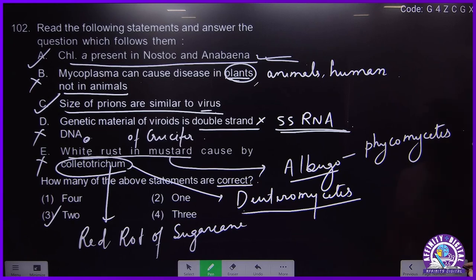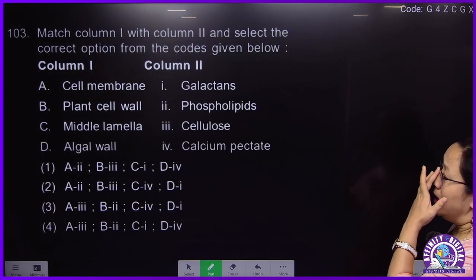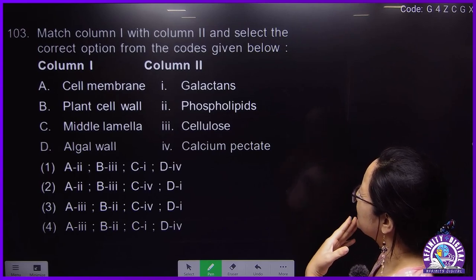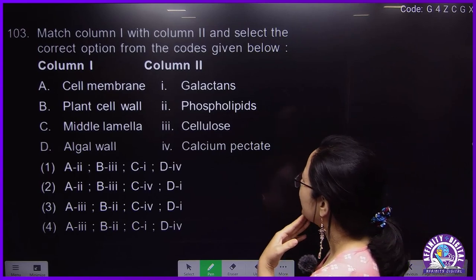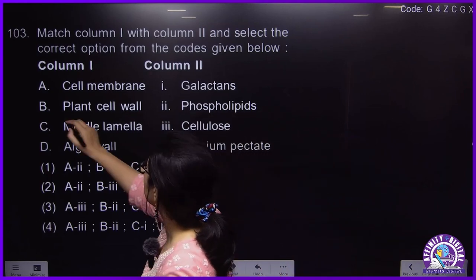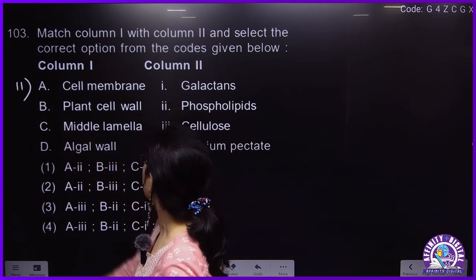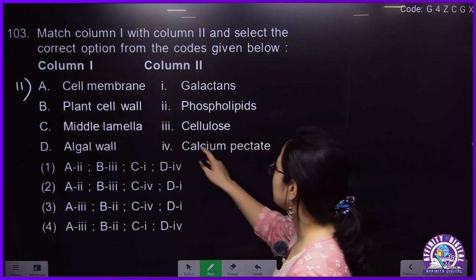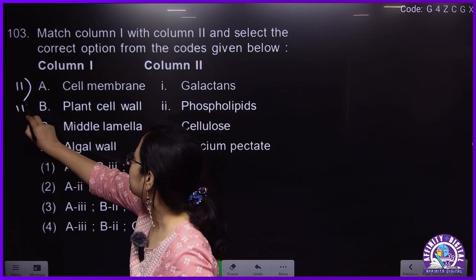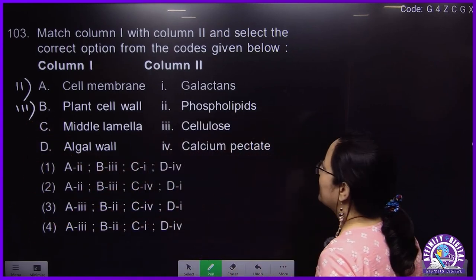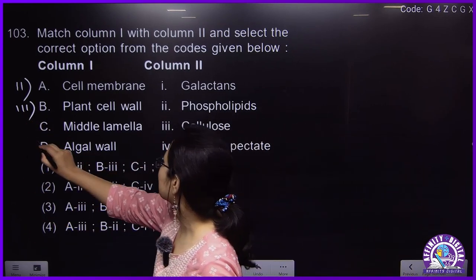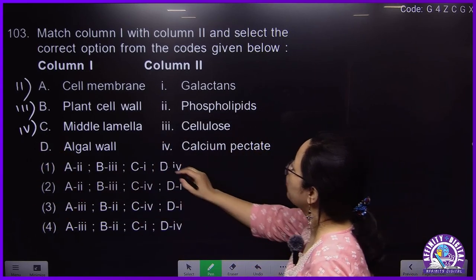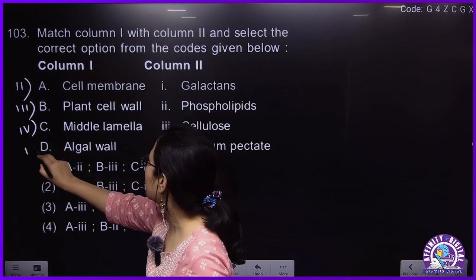Okay. Next question is from cell. A very simple question. Let's see. The cell membrane, A, chemical constituent is phospholipid. Plant cell wall will be cellulose, B3. Middle lamella will be calcium pectate, C4, and algal wall will be galactan, D1.